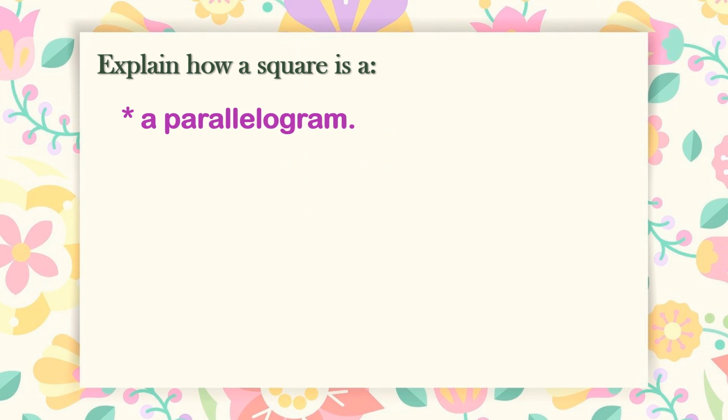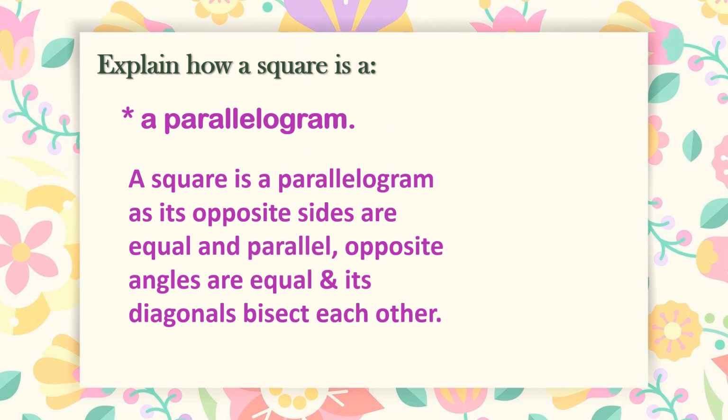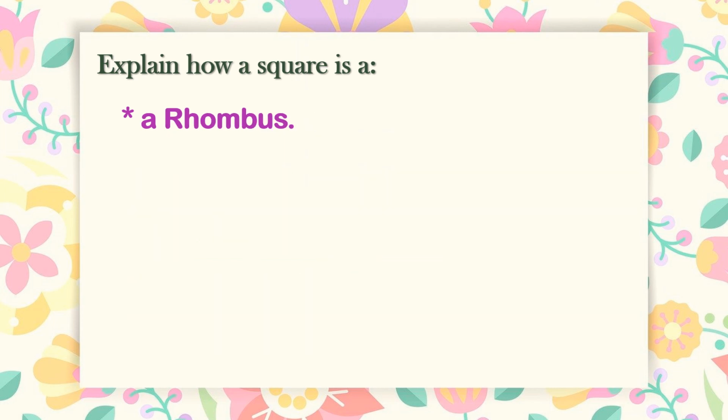Next, explain how a square is a parallelogram. A square is a parallelogram because its opposite sides are equal and parallel. Opposite angles are also equal and its diagonals bisect each other. It satisfies all the properties of a parallelogram. So that is why a square is a parallelogram.